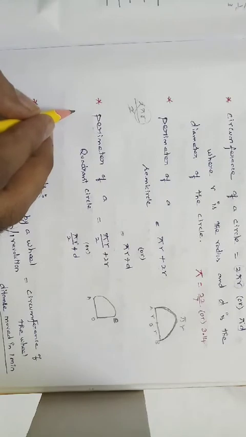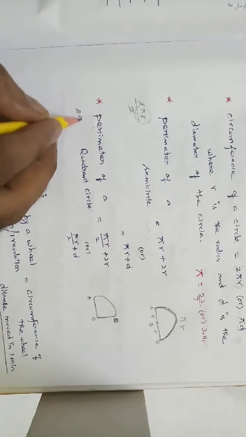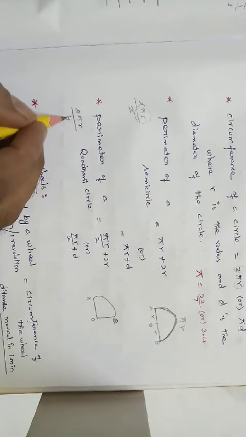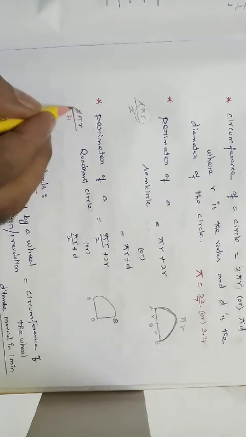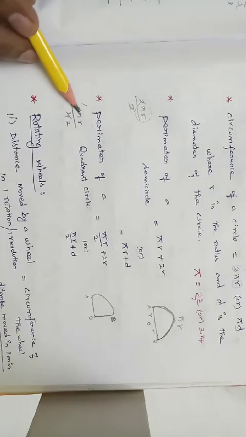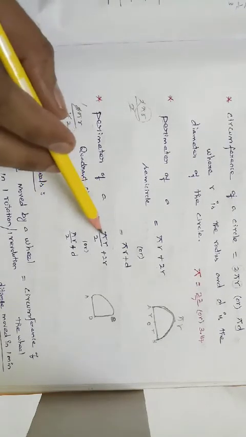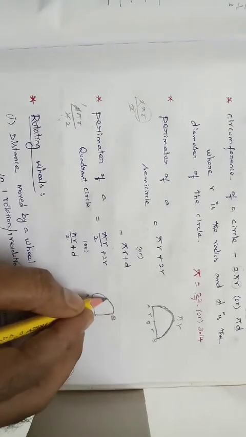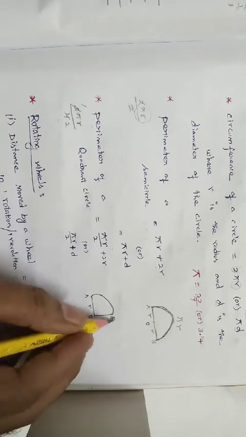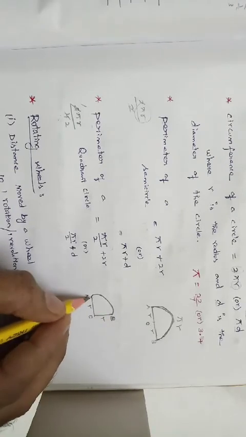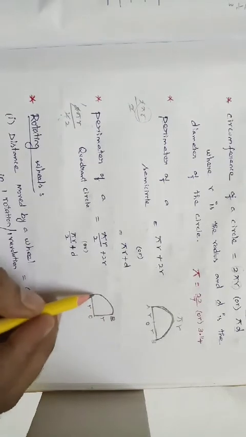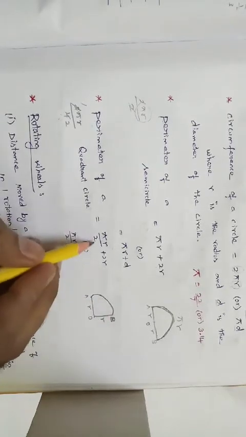Already we know the perimeter of a circle is 2 pi r. 2 pi r divided by 4, dividing by 4 because it is a quadrant circle. So simplify, pi r divided by 2. Pi r by 2 is nothing but this arc alone, that AB arc alone. OA is nothing but radius, OB is also radius, so pi r by 2 plus 2r. So to calculate the perimeter of a quadrant circle, pi r by 2 plus 2r.